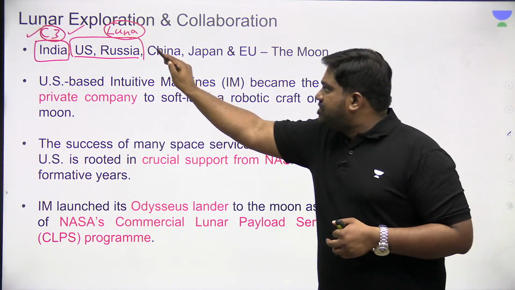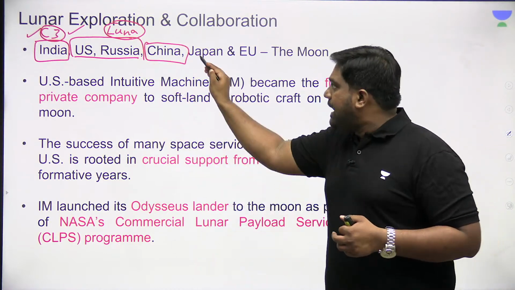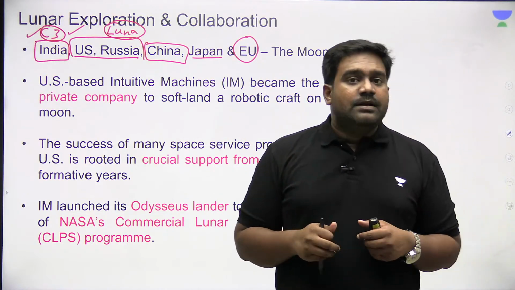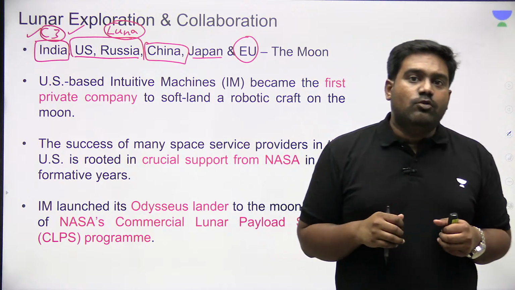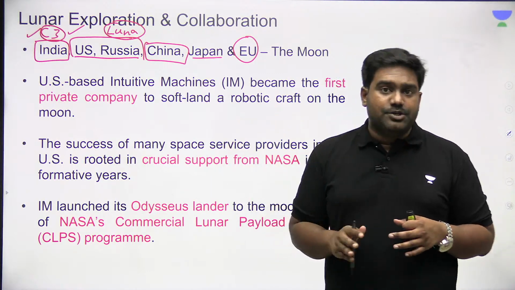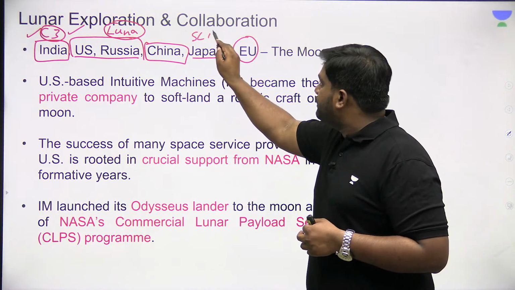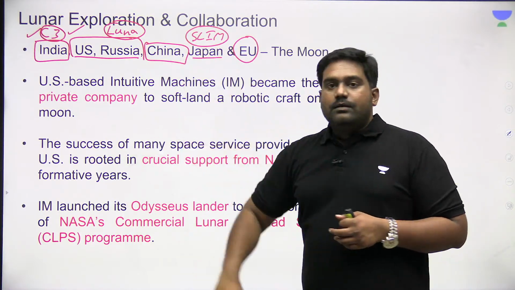Then other powers like China, Japan, European countries and the European Space Agency have all kept their eyes on the moon and are stepping up their lunar exploratory missions. Japan recently succeeded with its SLIM mission, right?